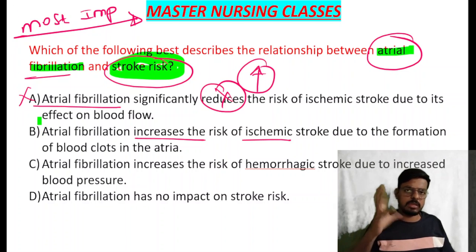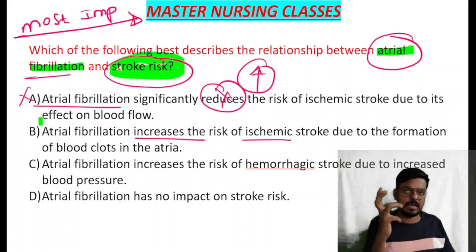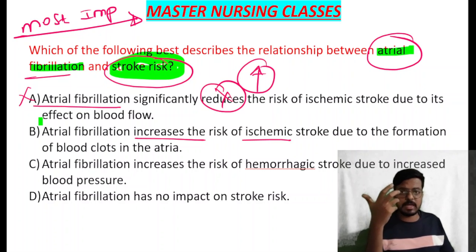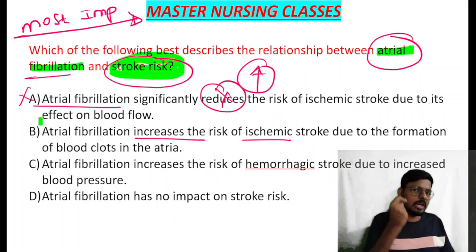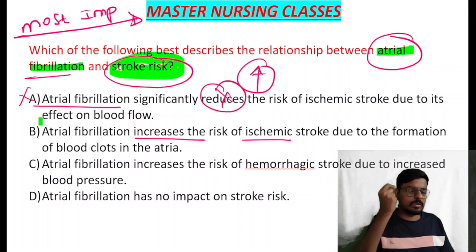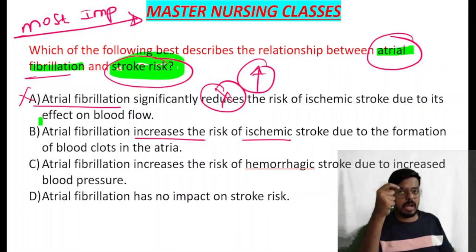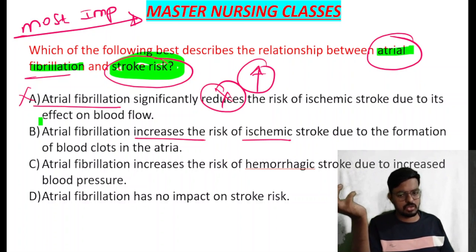Okay, so in atrial fibrillation, the left atrium is shaking, which means the clot over the atria will get activated. When the left atrium contracts, blood goes to the left ventricle, and when the left ventricle contracts, blood goes to the carotid artery and all parts of the body. If the clot mistakenly enters the carotid artery, it will go to the cerebral artery, which blocks the circle of Willis, and there is a chance of stroke.